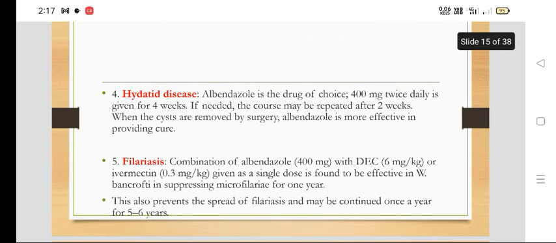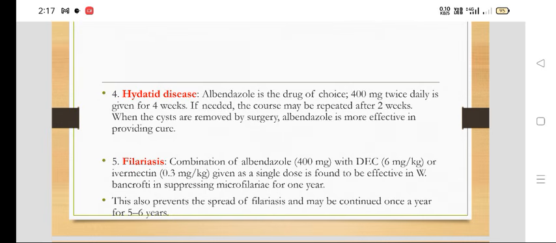In hydatid disease, albendazole is the drug of choice because it can penetrate the cyst. The dose is 400 mg twice daily for 4 weeks. If needed, the course may be repeated after 2 weeks. When the cysts are removed by surgery, albendazole is more effective in providing cure.